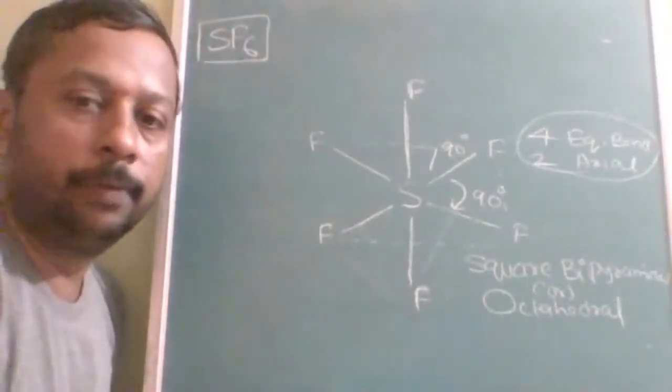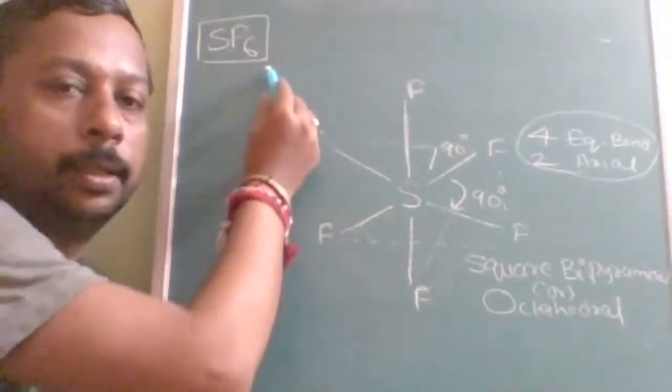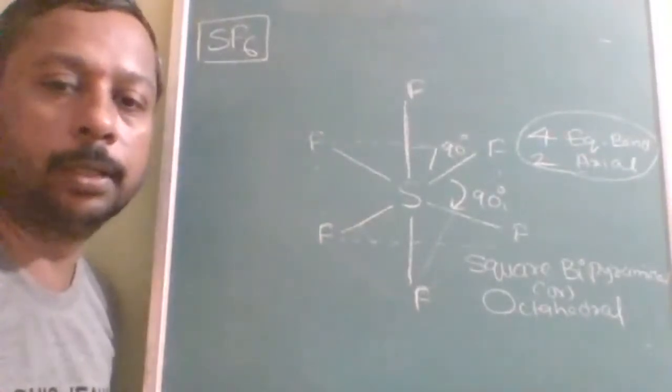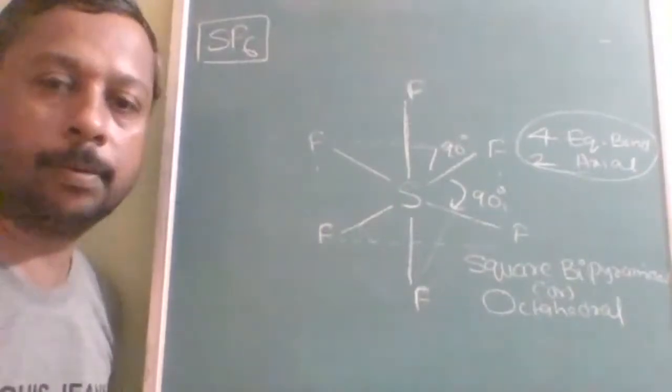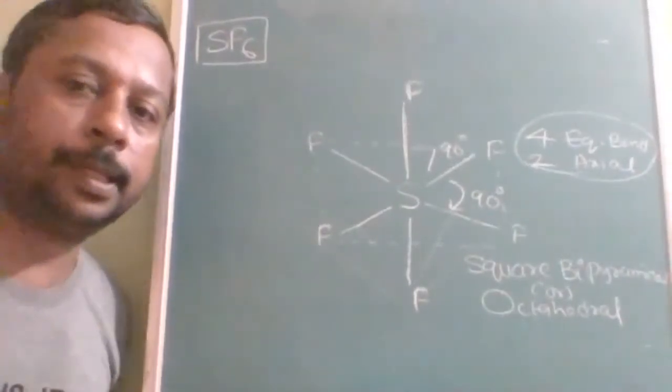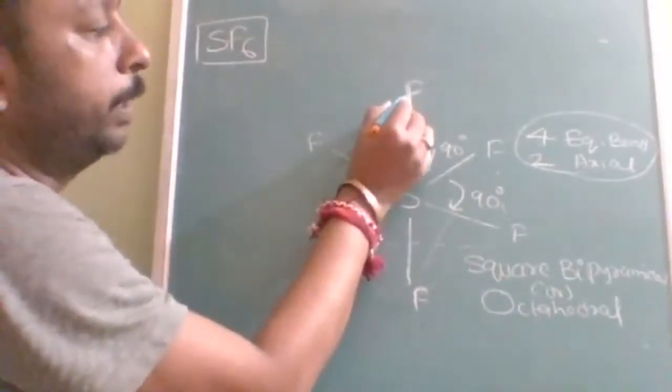So people will get a doubt. Octa means it should be 8, but here how many? 6. Why is it called octa? Can anybody explain? Okay, octa means 8. That is exactly correct. Here there are 8 planes.